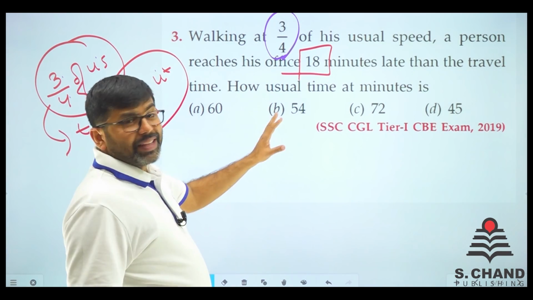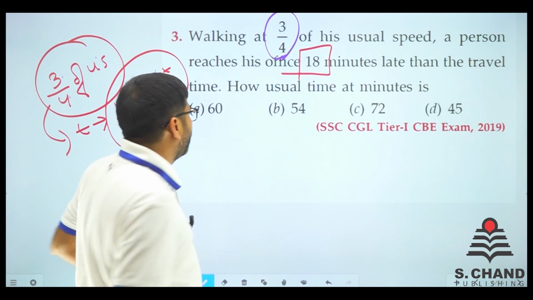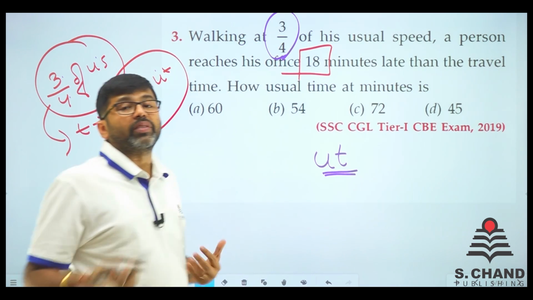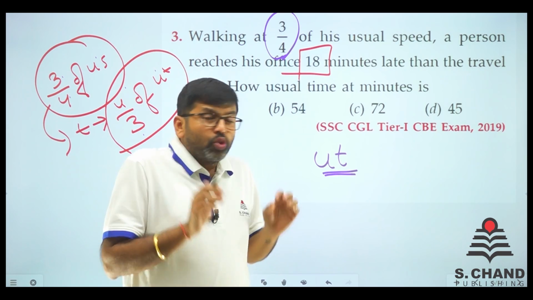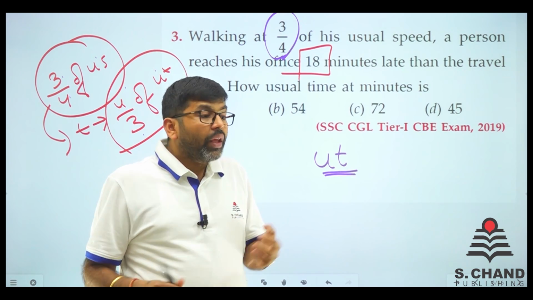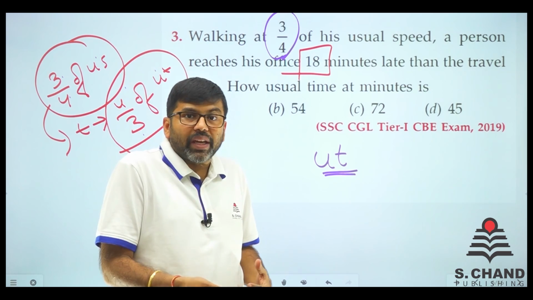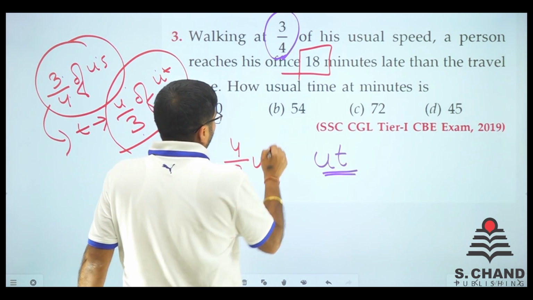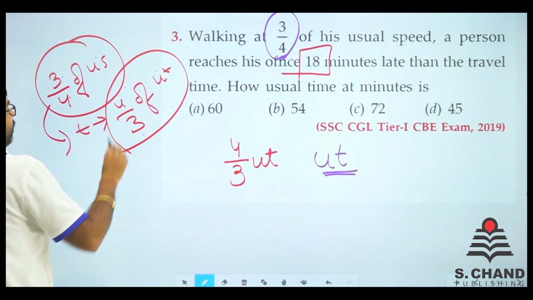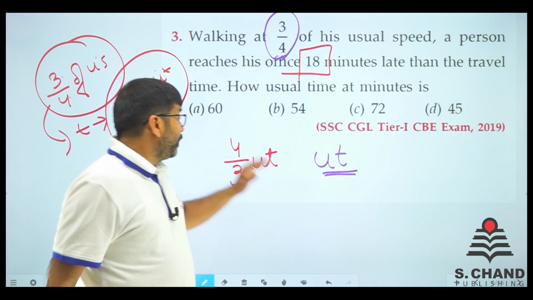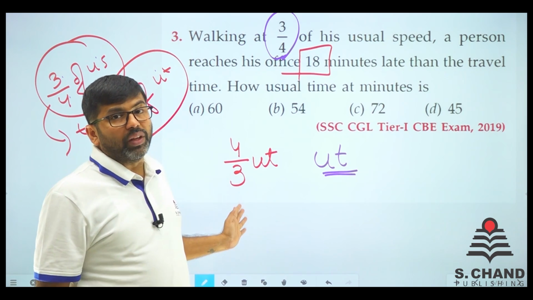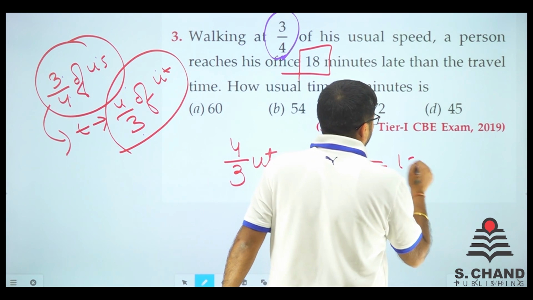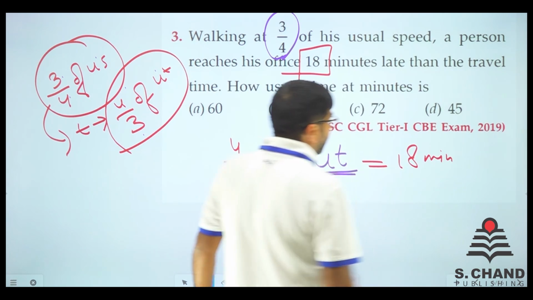So when it says 18 minutes late, that means, see for example, it takes usual time for a person to reach his office, right? Usual time में वो office पहुंच जाता है. This time he took more time. What was the more time? He took 4 by 3 of usual time, as we have found out. So 4 by 3 of UT. This 4 by 3 of UT was more than the usual time by 18 minutes, right?